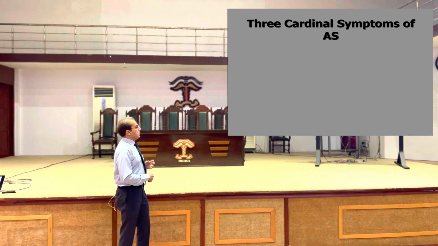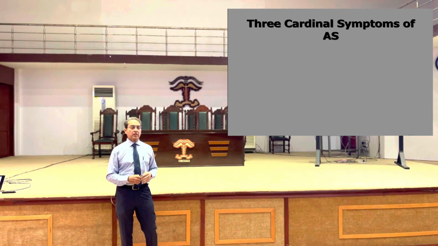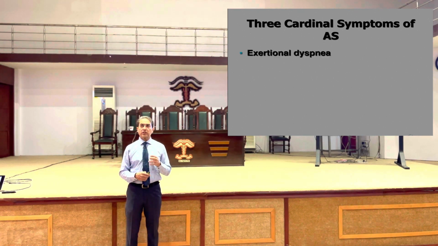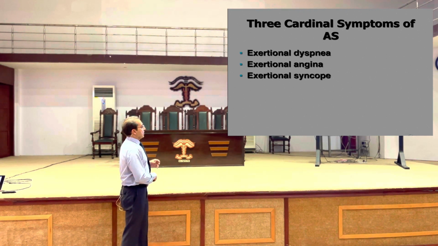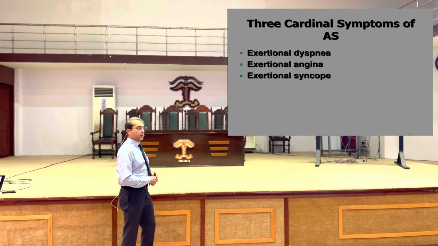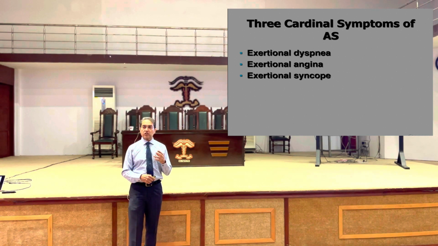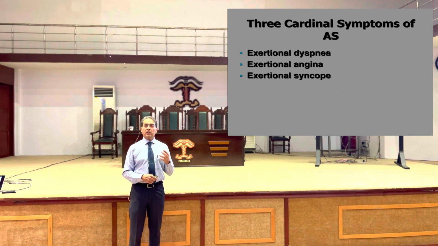There are three cardinal symptoms of aortic stenosis. All of them are exertion related. So at rest, patients are generally asymptomatic. There is exertional dyspnea, exertional angina, and exertional syncope. So these may be the three presentations. The patient starts exercising and collapses. This may be aortic stenosis.